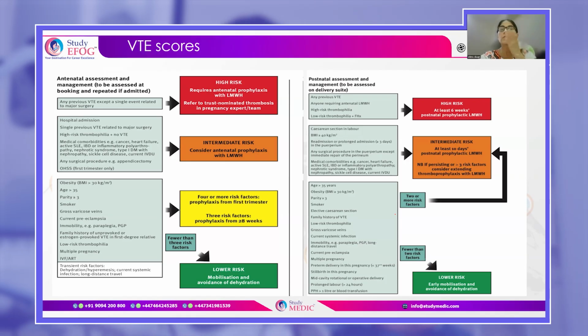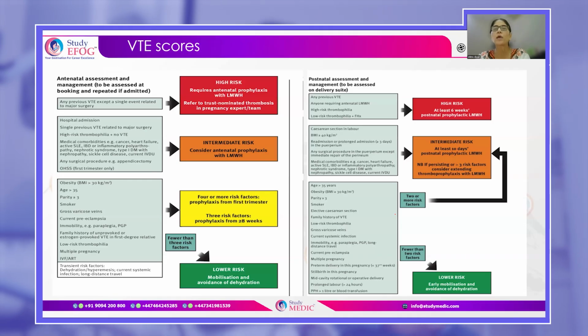Now remember, the risk assessment again has to be done in the postpartum period. So those who are at a high risk, that means those who have had previous venous thromboembolism, anyone who is taking thromboprophylaxis in the antenatal period, those who have high risk thrombophilia, or there is a low risk thrombophilia, but there is a family history of venous thromboembolism. So the general rule for them is that you will give them for 6 weeks in the postnatal period.